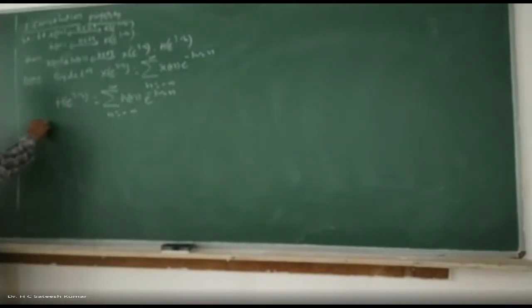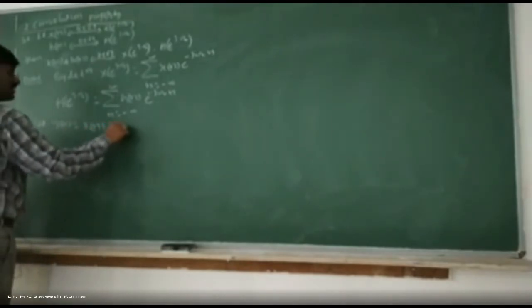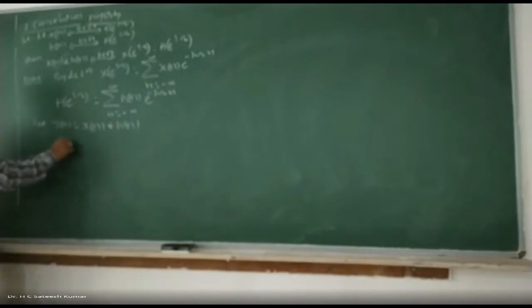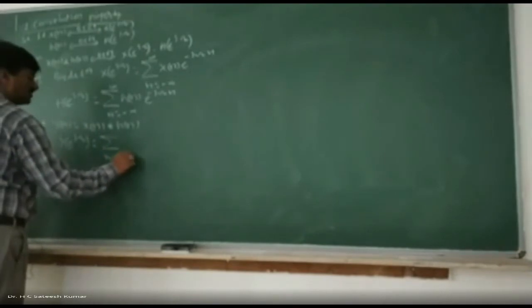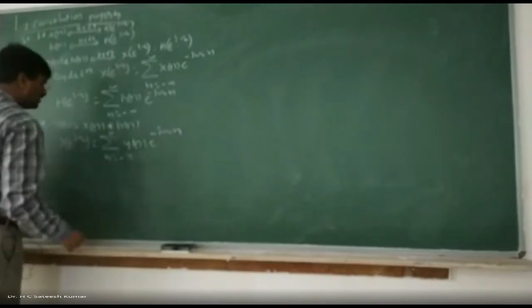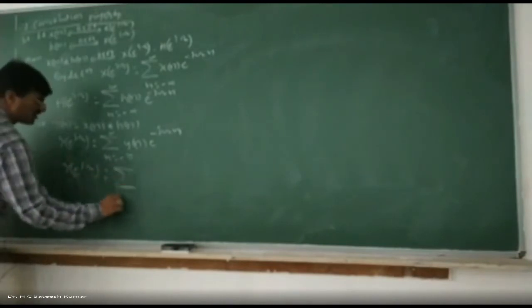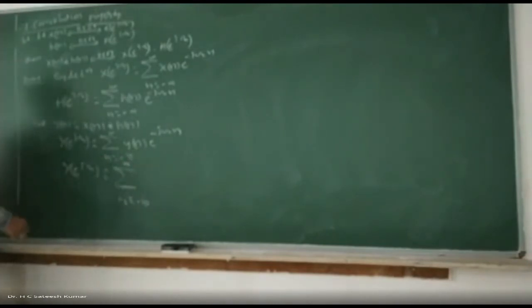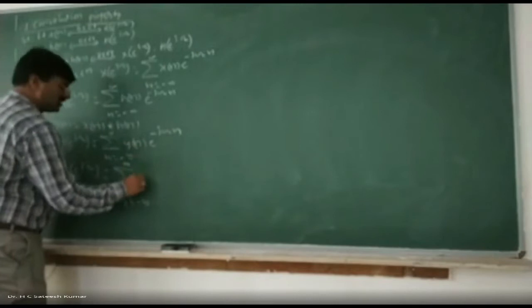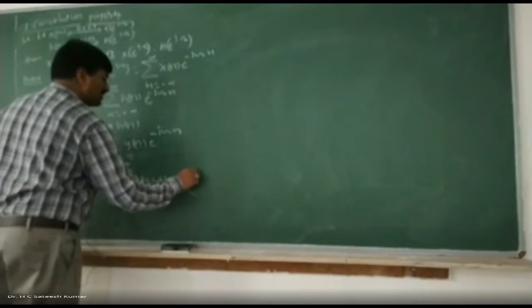So let y[n] be equal to x[n] convolved with h[n]. Y(e^jω) is equal to summation n varies from minus infinity to plus infinity y[n] e^(-jωn). Substituting for y[n], which is nothing but x[n] convolved with h[n], into e^(-jωn).